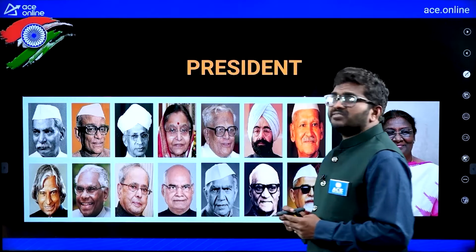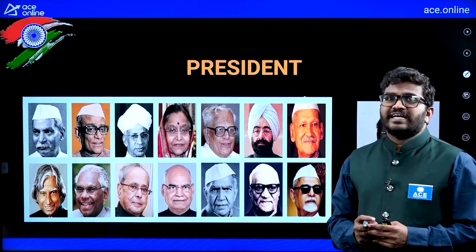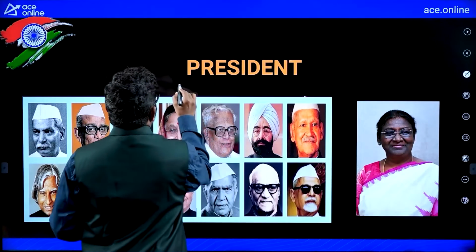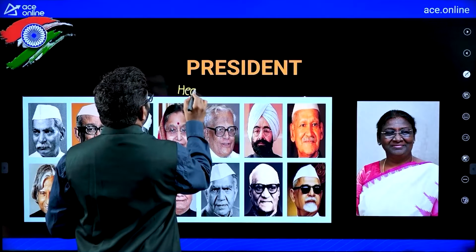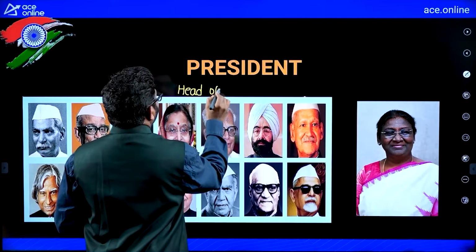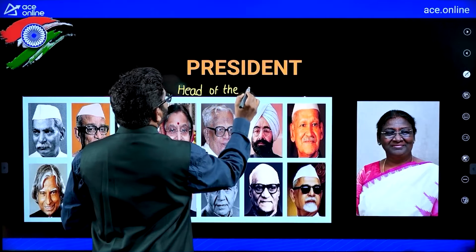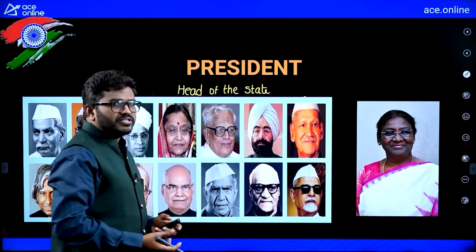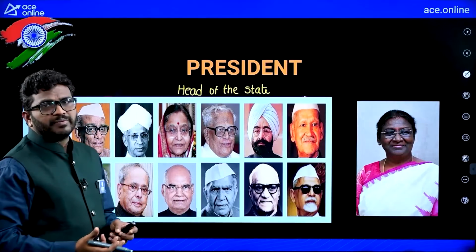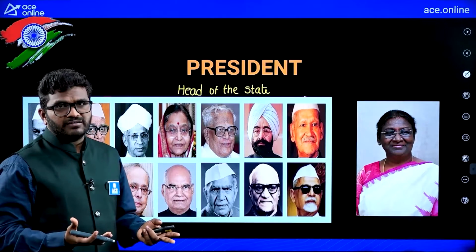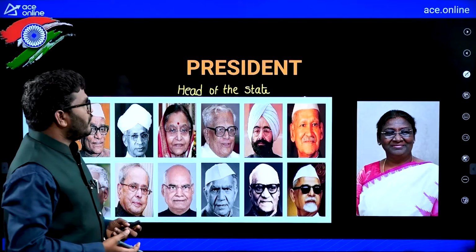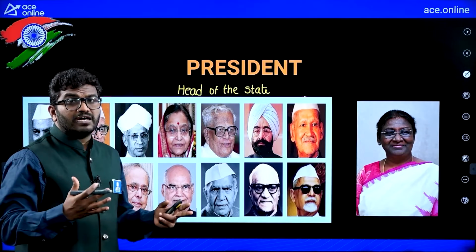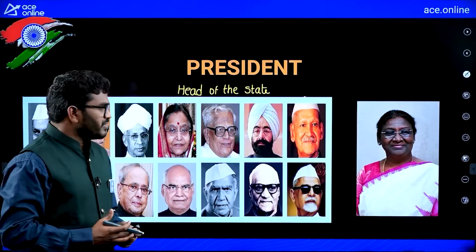Now he is the head of the state actually. The President is the head of the state. Here don't think that state means Telangana or Andhra Pradesh. You can say head of the government, or head of the state, the head of the total country, the whole country.